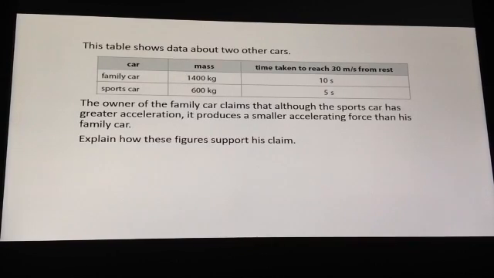For the sports car, it would be 600 kilograms of mass times the 6 metres per second squared I calculated for the acceleration, giving a resultant force of 3,600 newtons. So I agree that the sports car does produce a smaller accelerating force. It's 600 newtons less than the accelerating force produced by the family car.